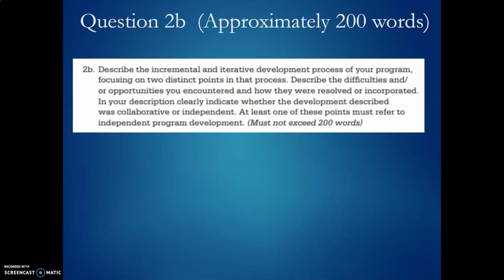Part 2B is one of the more challenging ones. This is where you're going to need to describe how you developed your program. And they're going to be interested in problems you had while you were working on your program. So it's good to have that in mind. When you start working on your program, expect to have problems because you need problems.